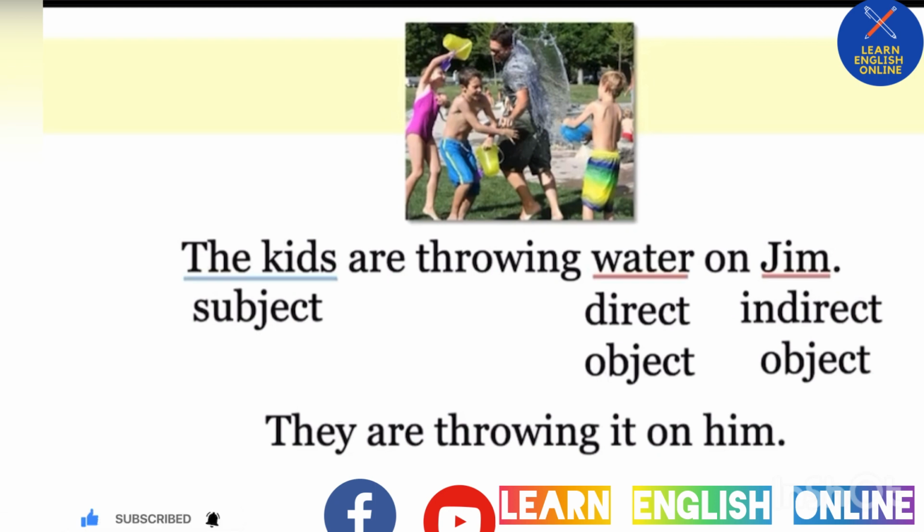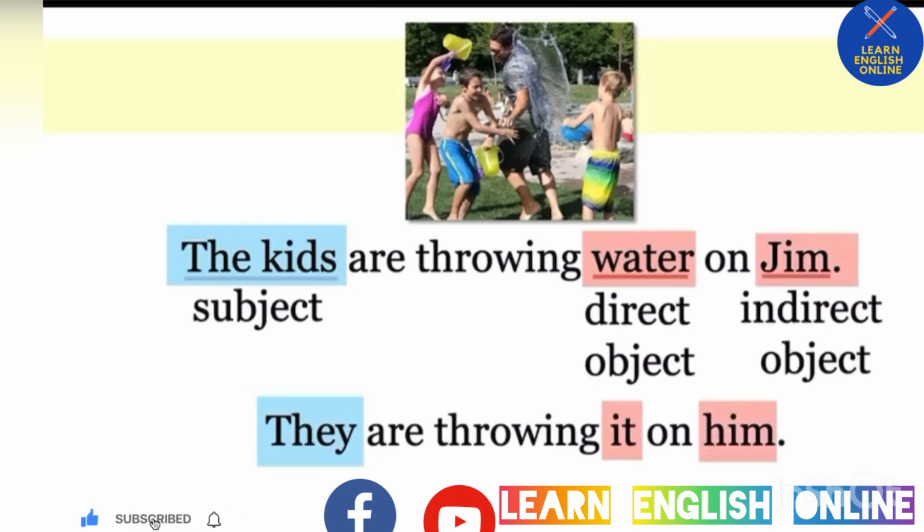And in this sentence, the kids are they, the water is it, and Jim is him. It may seem complicated, but we use the same object pronouns whether it's a direct object or an indirect object. Let's look at another example.